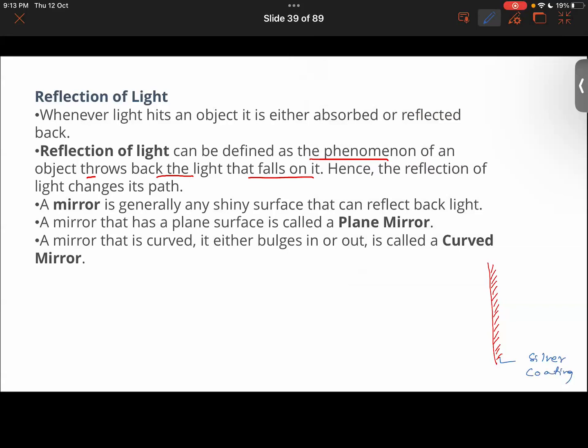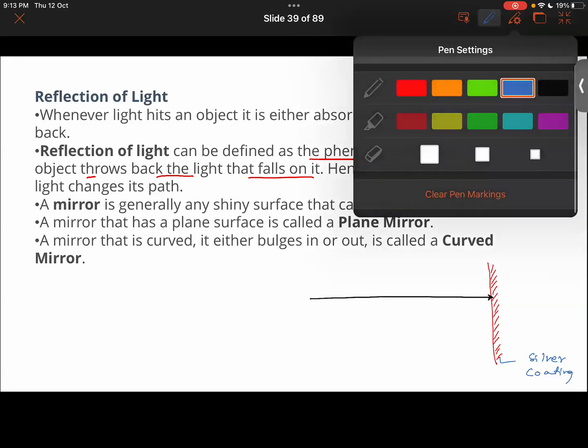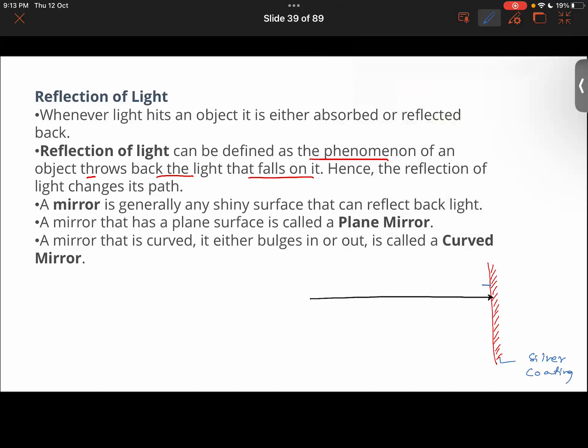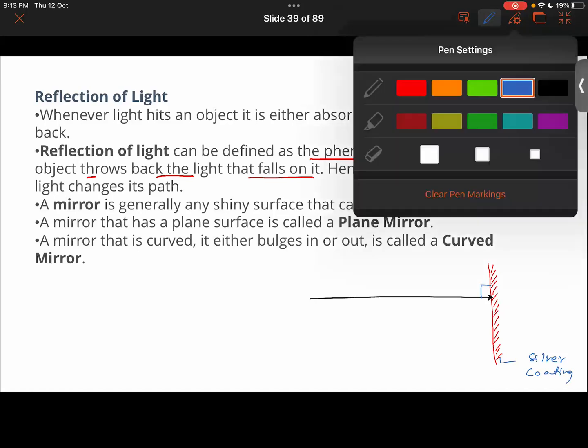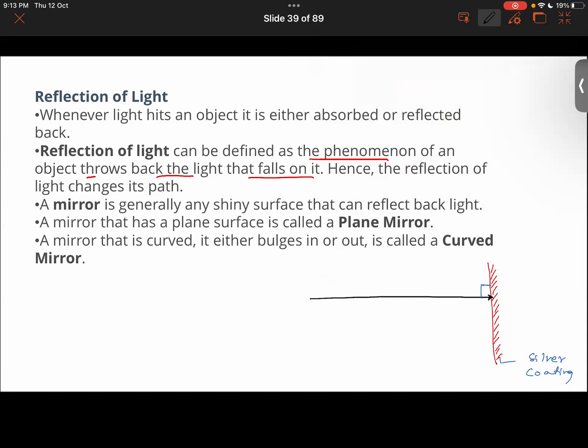And the light ray that is falling over it, suppose it is coming from this side. Getting it now? So if it's coming at an angle of 90 degrees to it, or if it is coming to it at an angle like this.